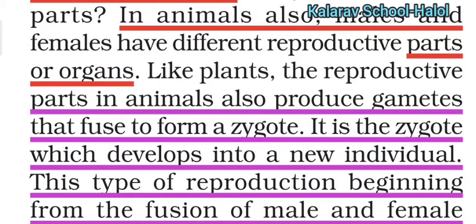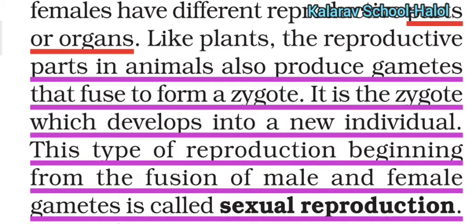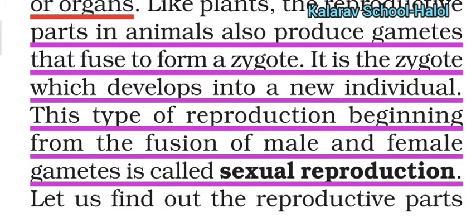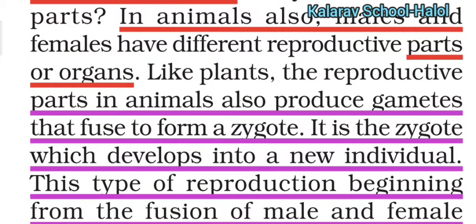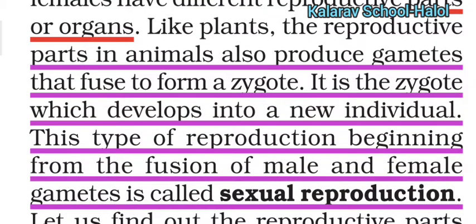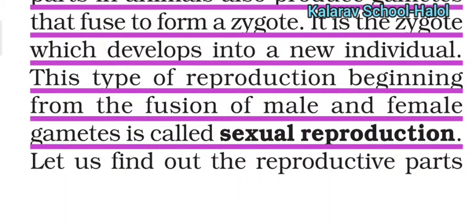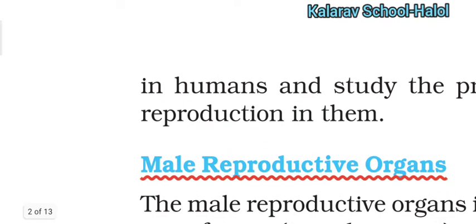This type of reproduction from the fusion of male and female gametes is called sexual reproduction. So we can say that in sexual reproduction, male and female gametes are required. They fuse with each other to produce their young ones. So let us find out the reproductive parts of male and female.